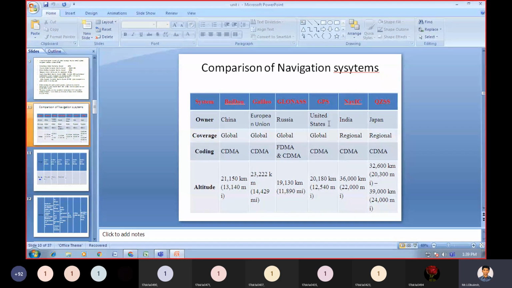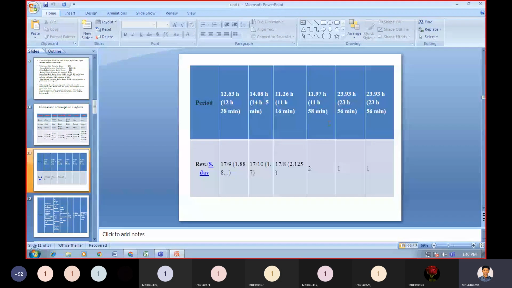In this we are going to use the coding technique of CDMA only, and the elevation is 32,600 kilometers to 39,000 kilometers, or in terms of miles, 20,300 miles to 24,000 miles, and the period is 23.93 hours, almost 23 hours 56 minutes.